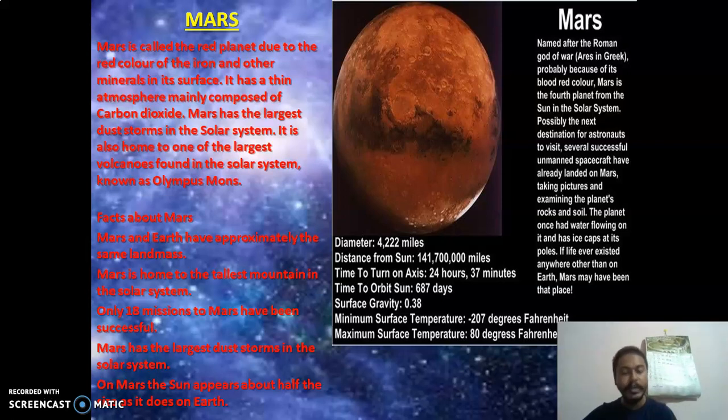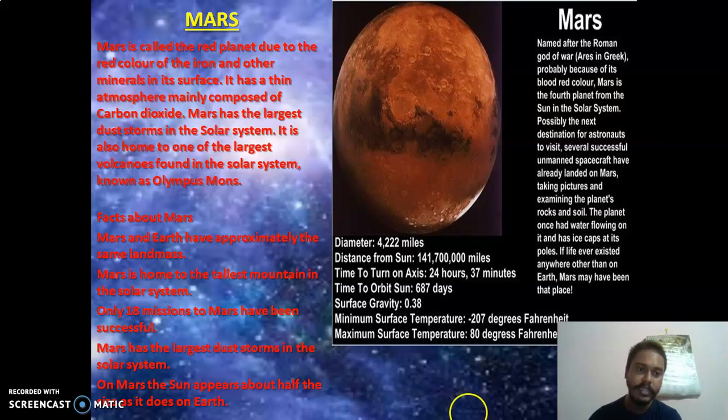Because it's a thin atmosphere, the carbon dioxide is maybe still controllable. So they say that. Mars has the largest dust storms in the solar system. It is also home to one of the largest volcanoes found in the solar system, known as Olympus Mons. The largest volcano, Olympus Mons, is found on Mars, and it has dust storms. Dust storm means air will blow and all this.